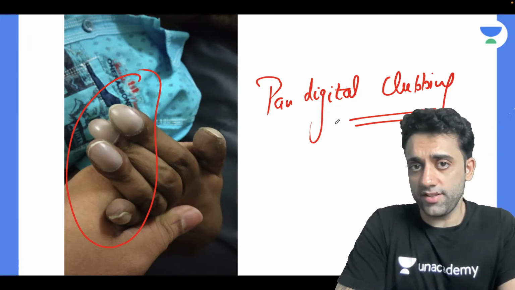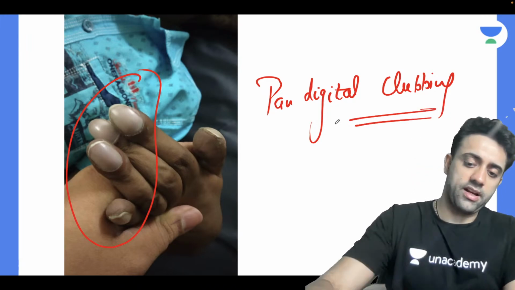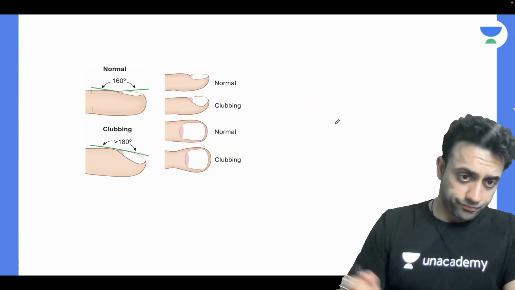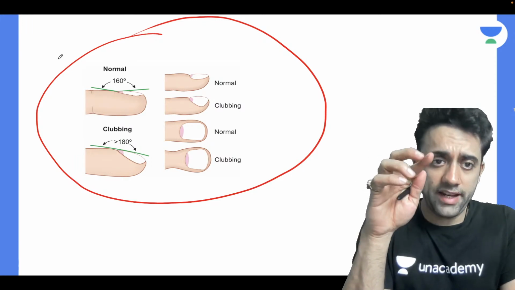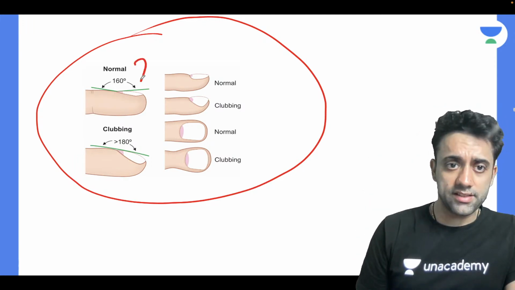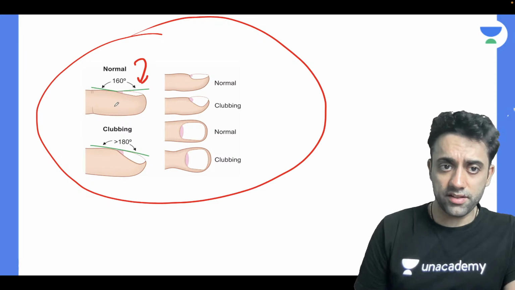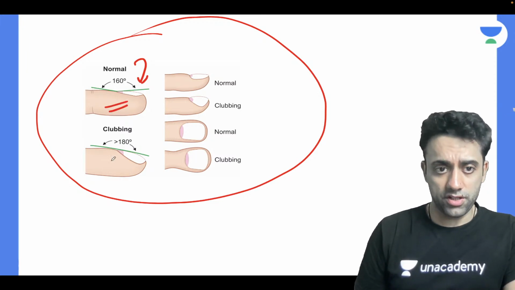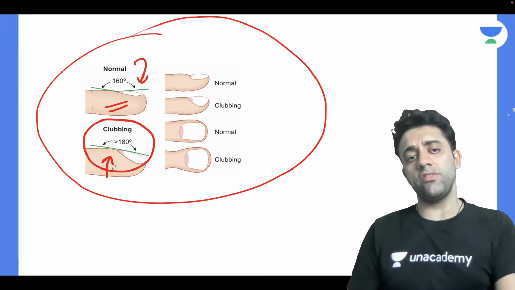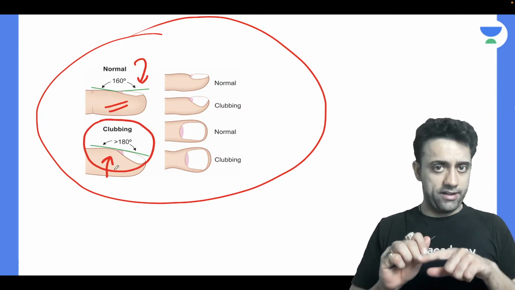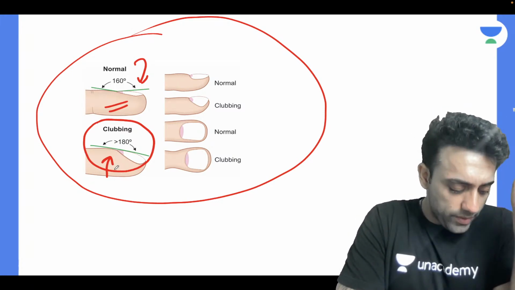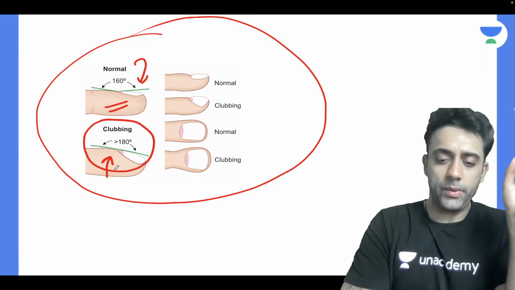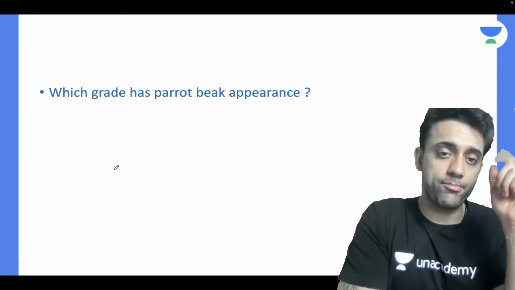For clubbing, I have two questions to ask you. Number one, everyone knows that there's obliteration of the nail and nail bed angle. Normally it is more than 160 degrees, but in clubbing there will be a change in this angle. The angle obliteration will be there in a case of clubbing, right? My question is, which grade of clubbing has a parrot beak appearance?